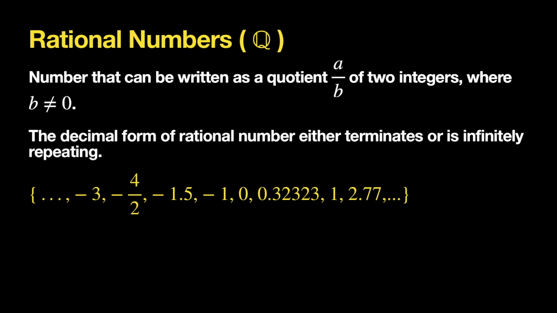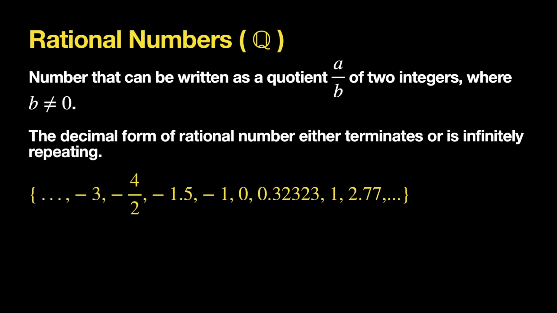This one, -4/2, -4/2 is the same thing as saying -2. That is going to be a rational number. If we have -1.5, that's going to be rational. You can have -1, 0.